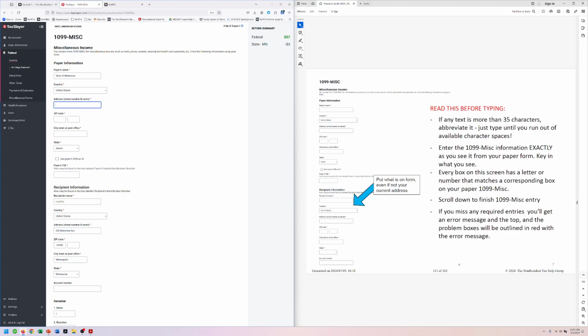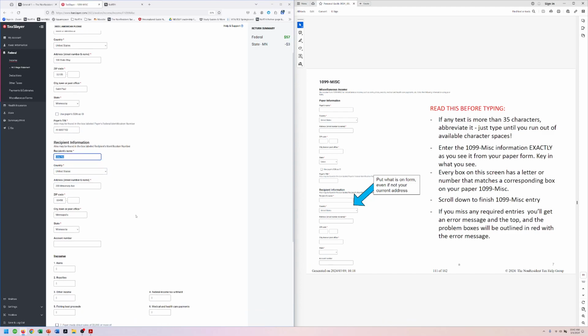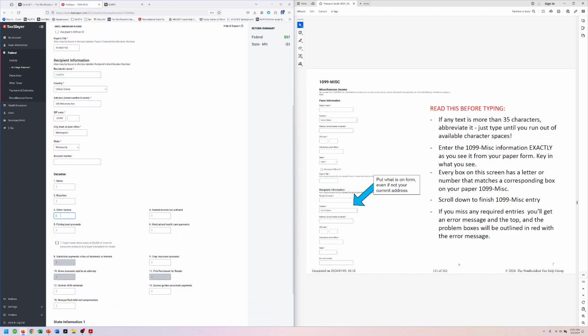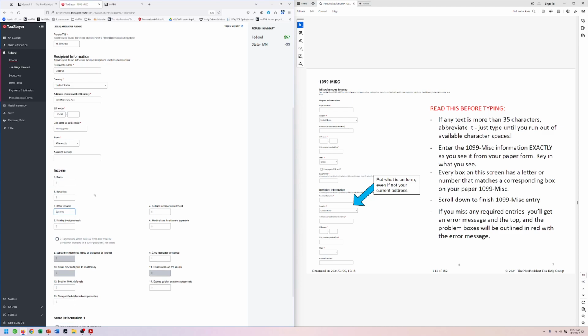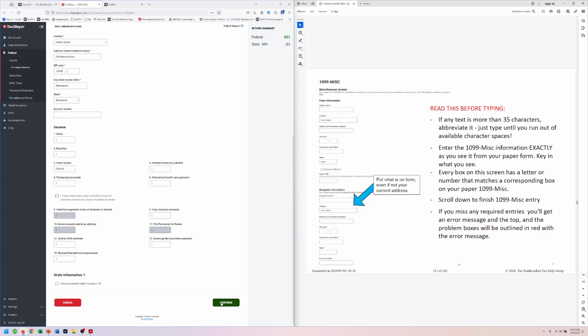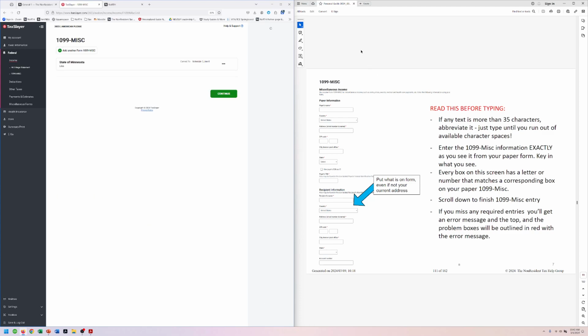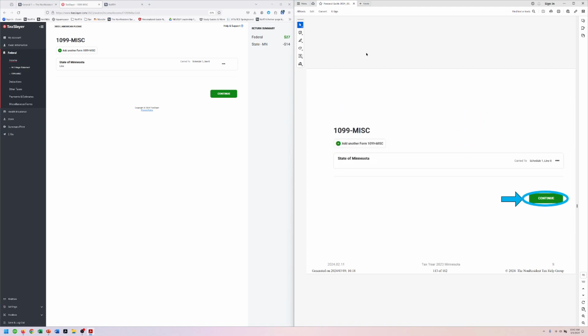I think I just said 100 State Way because we might as well have a little fun with it. All right, it's in St. Paul, Minnesota. All of that information would be on that form. It was given to Lisa, and then the $260 shows up in box number 3, just like that. And that's where we go. That's all we need to do for that.